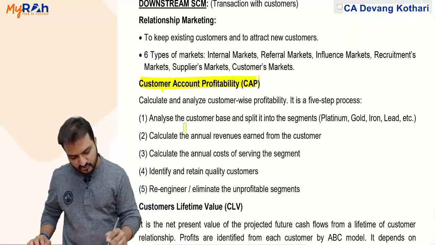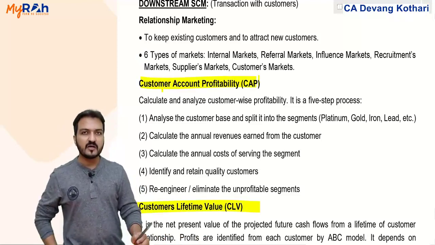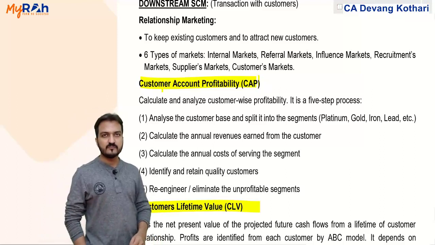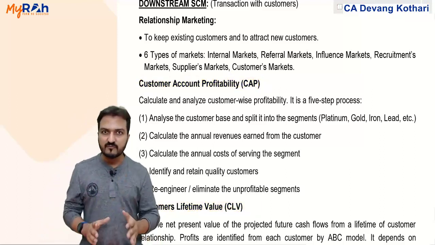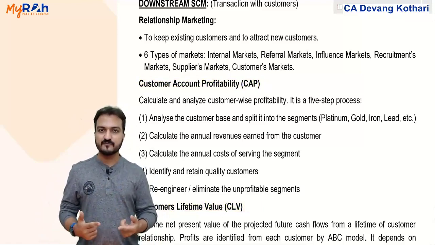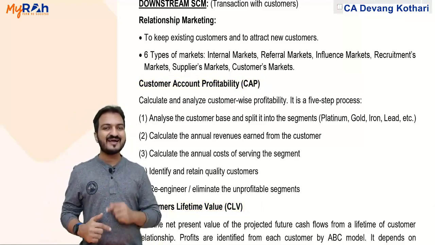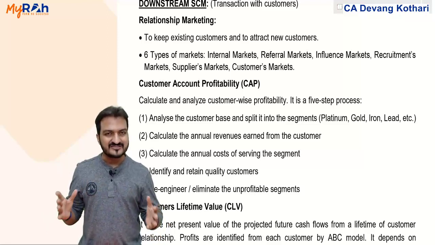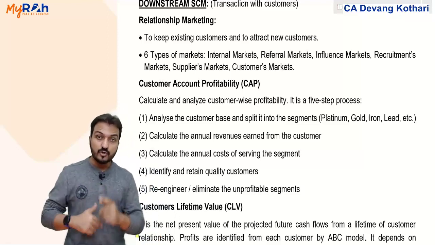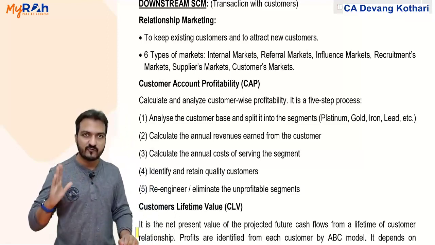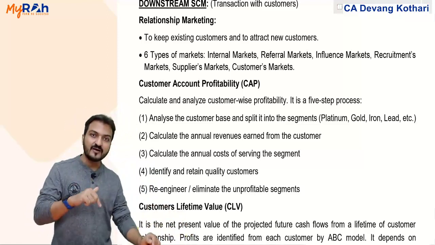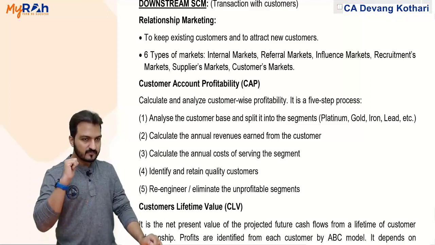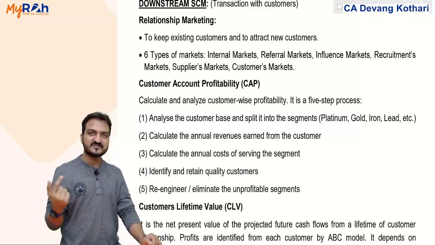Now within downstream SCM, I would say these two are important topics. Customer account profitability, CAP? Well, it is talking about analyzing profitability customer wise. If you remember, we have done that in chapter 10 also. Chapter 10, we had one topic where you identify profits customer wise. Using activity based costing, you identify that how much profit did I get from which customer. Well, almost the same thing is said over here.